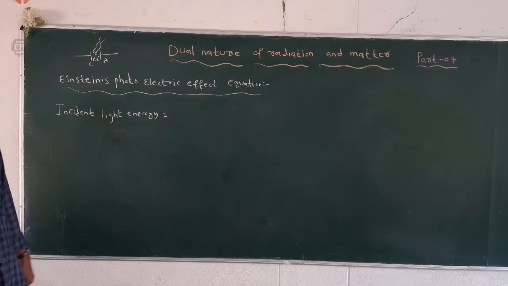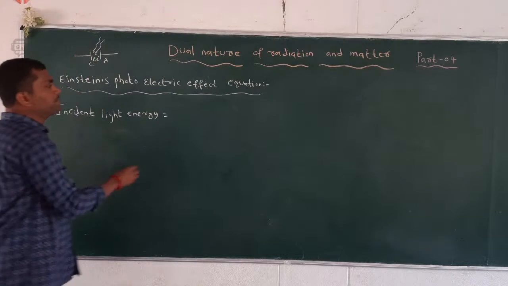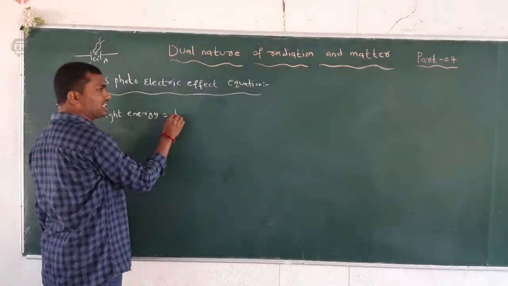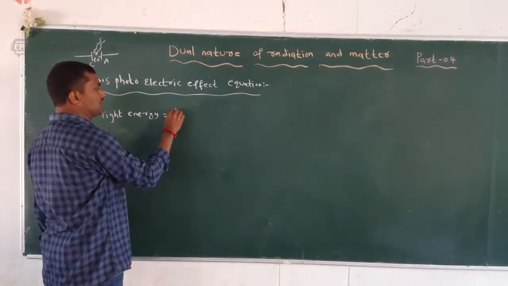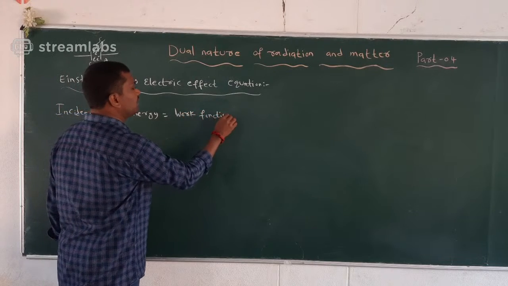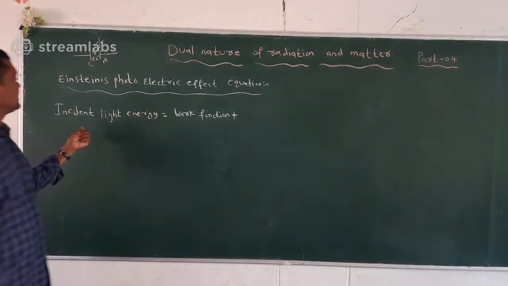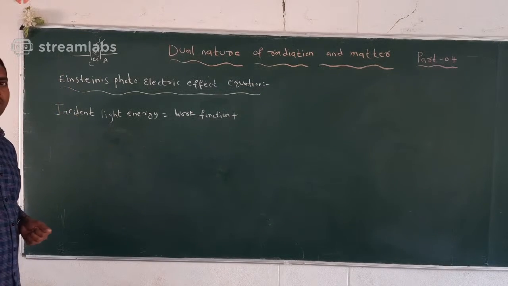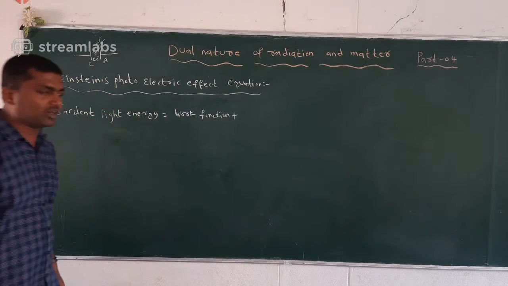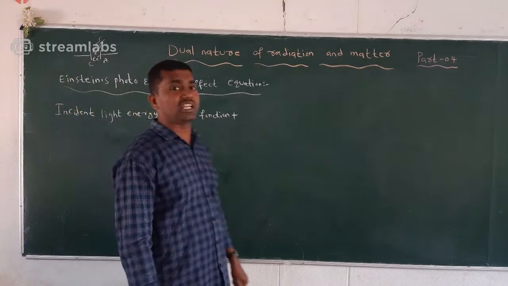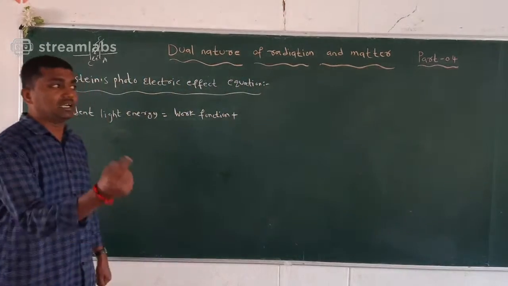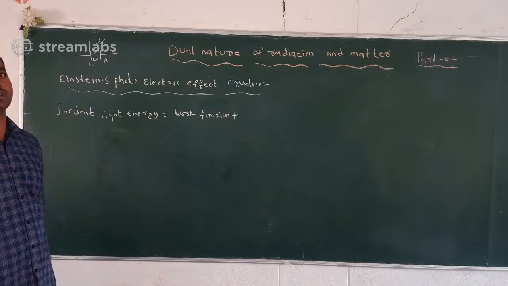So the incident light energy is equal to maximum kinetic energy plus work function. What is meant by work function? The minimum energy required for an electron to escape from the metal surface is called work function.